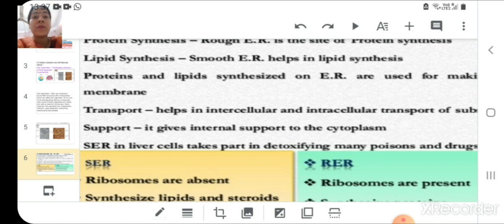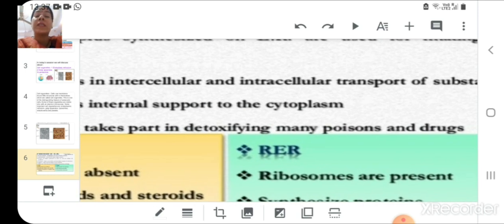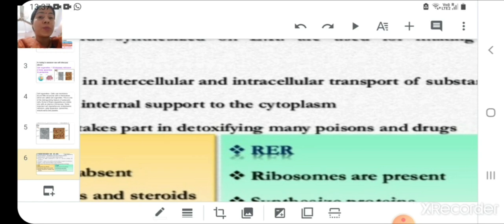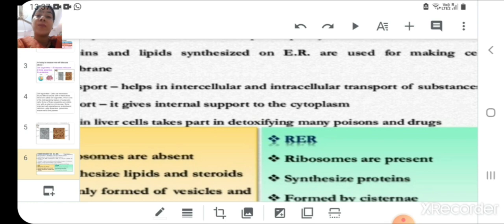Then the next function is support. It gives internal support to the cytoplasm. The SER in liver cells takes part in detoxifying many poisons and drugs. This is very important to note here, children, that it helps in detoxification of many poisons and drugs inside the cell.